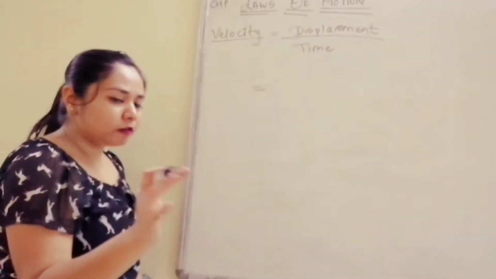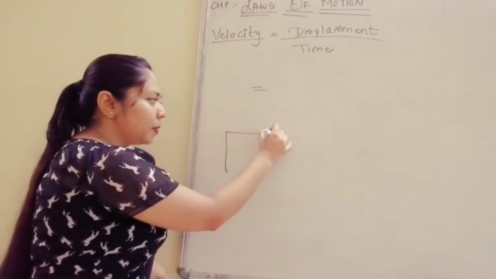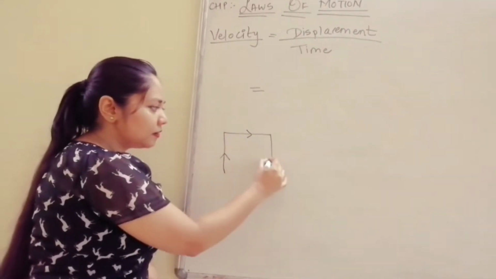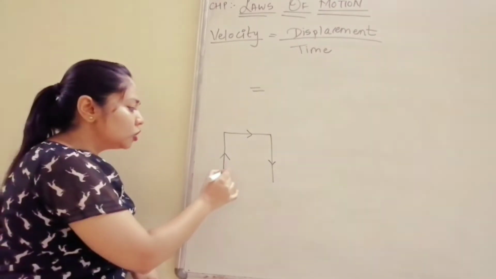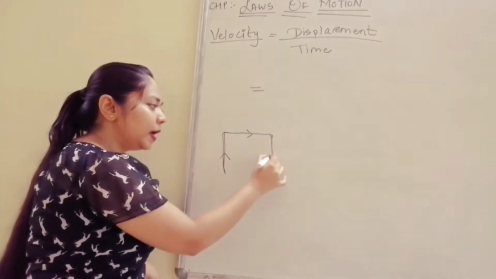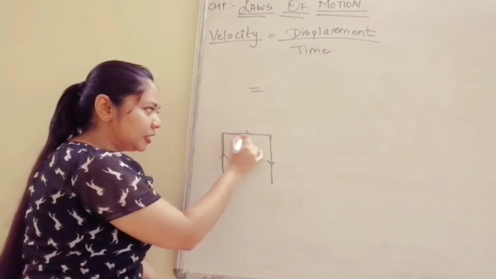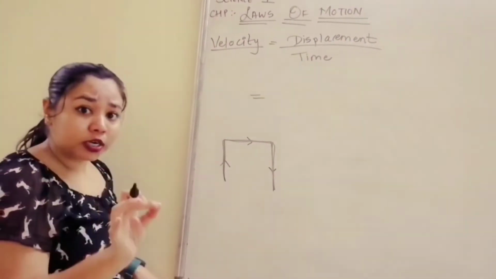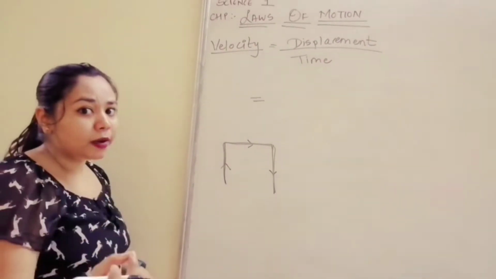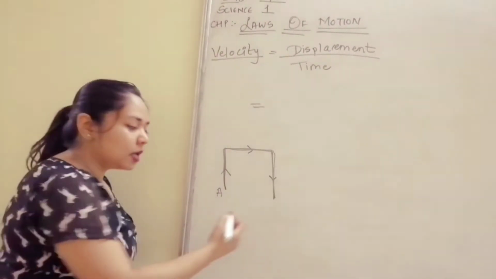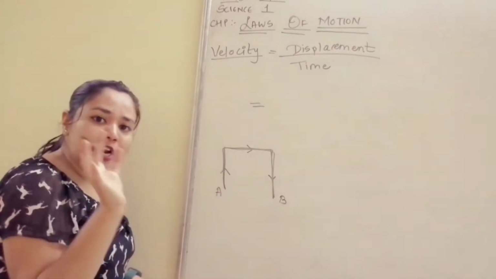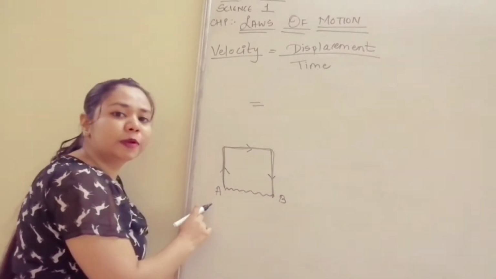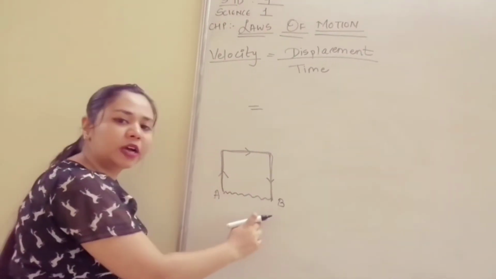We are going to see the displacement of that particular thing. In speed, what we will see is, look, the car went here, moved here, came here, okay? The car traveled like this, then it came to this point. So this is my speed, because this is the actual distance I traveled. But what will be velocity? Velocity is displacement, the shortest distance from the starting point to the end point. My starting point was this, my end point is this. So in velocity, I am only going to calculate the distance between A and B, because however much the car moved, I don't care.